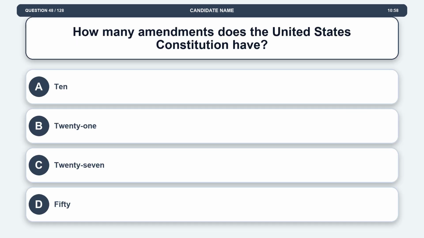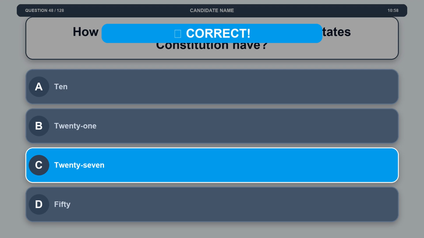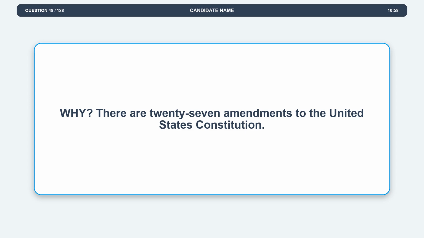Question 48. How many amendments does the United States Constitution have? Option A, 10. Option B, 21. Option C, 27. Option D, 50. The correct answer is option C, 27. Explanation: there are 27 amendments to the United States Constitution.